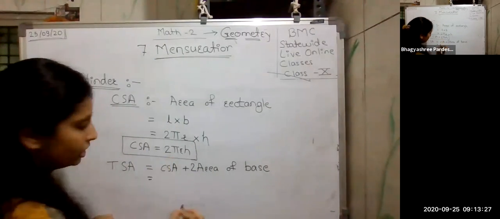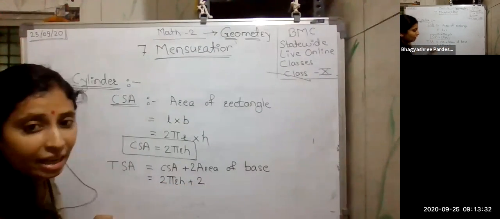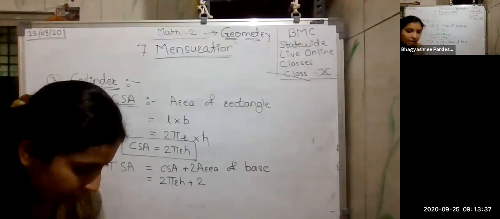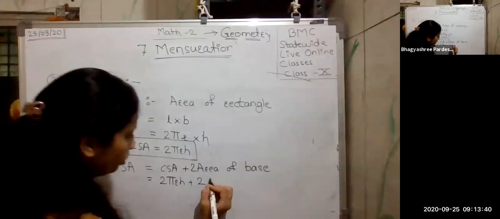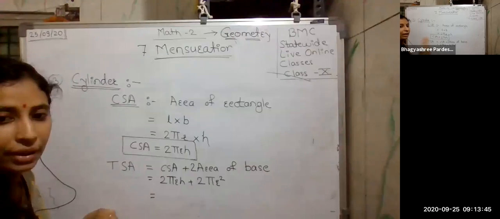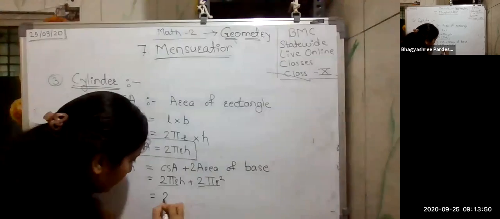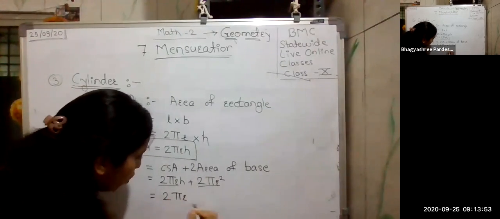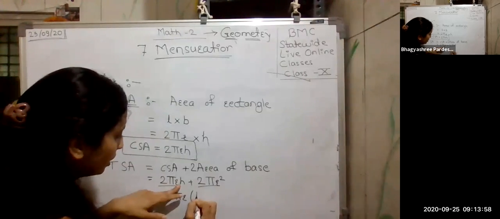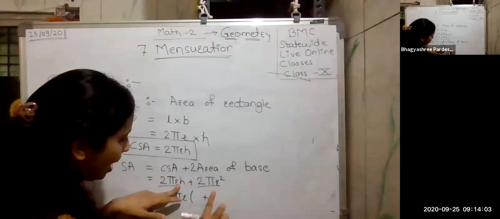The curved surface area we just found is twice pi r h, plus 2 into the area of the base. The base is a circle. What is the area of a circle? It is pi r square. So it is twice pi r square. Now, what is common? Twice pi r is common, so I write it one time, and inside a bracket what remains is h plus r, or I can write r plus h also.